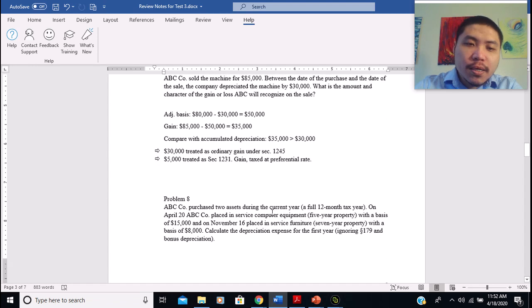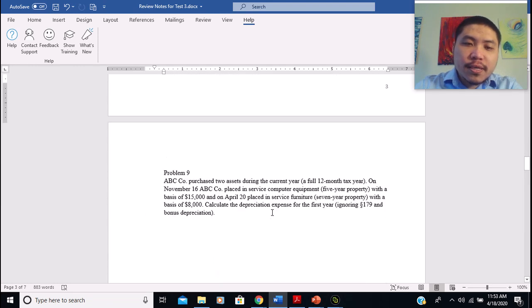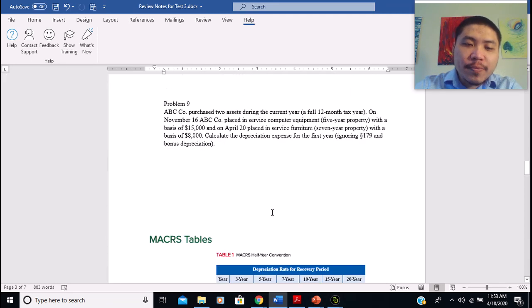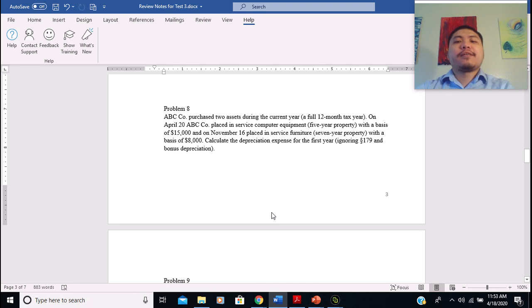Alright, so now let's look at problem 8 and problem 9. Problem 8 and problem 9 are problems about calculating the depreciation expense, right? And in this case, we have to use the MACRS tables to calculate the depreciation expense, right?